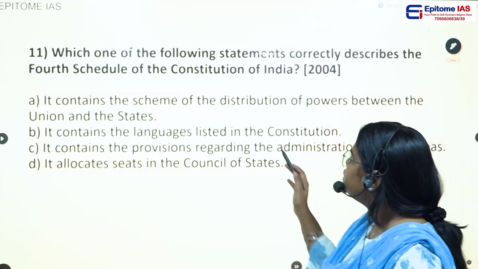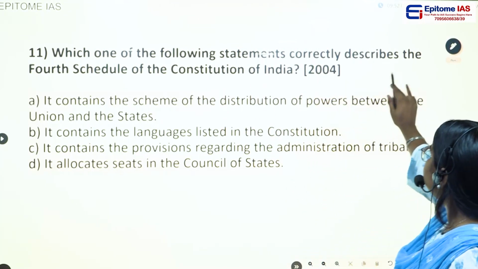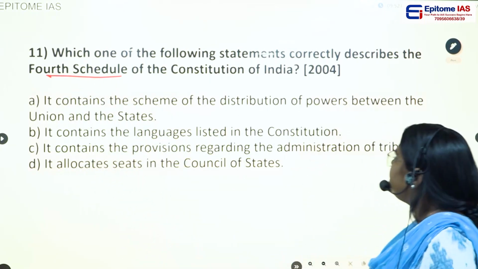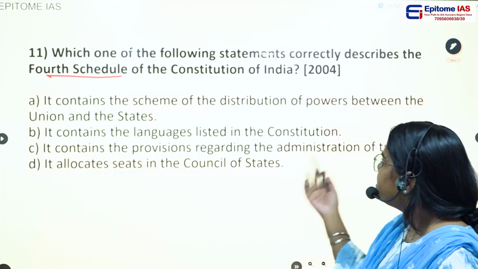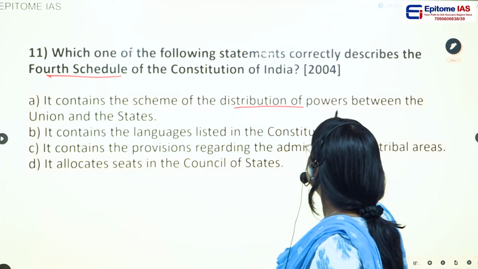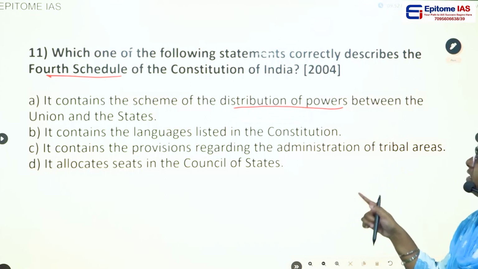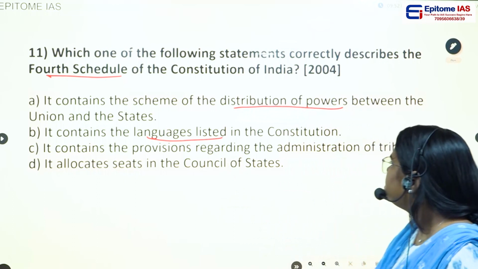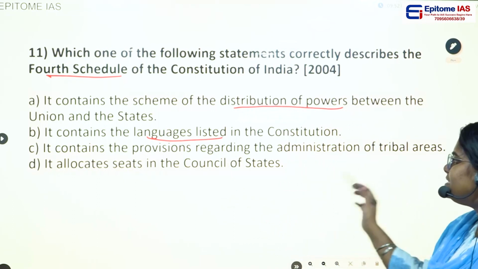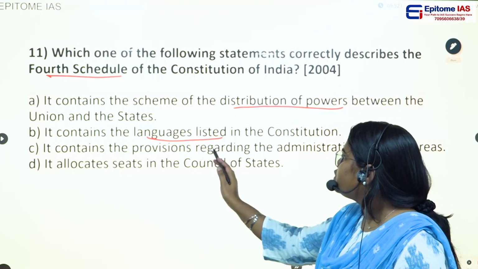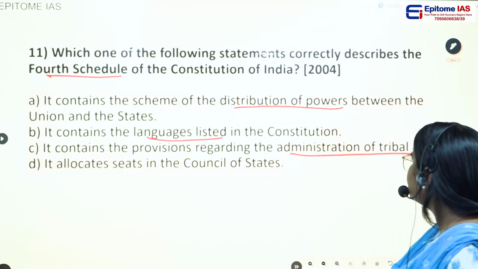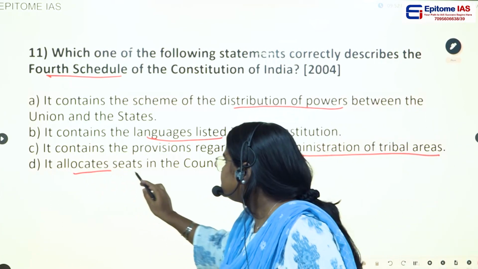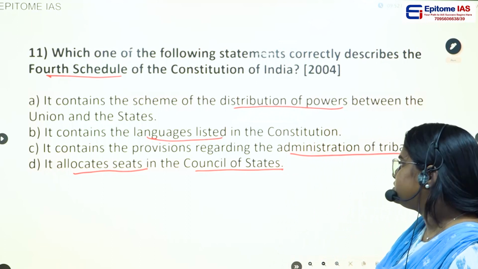And the next question, which one of the following statements correctly describes the 4th schedule of the Constitution of India? Option A, it contains the scheme of distribution of powers between the Union and the states. Option B, it contains the languages listed in the Constitution. Option C, it contains the provisions regarding the administration of tribal areas. Option D, it allocates seats to the Council of States.